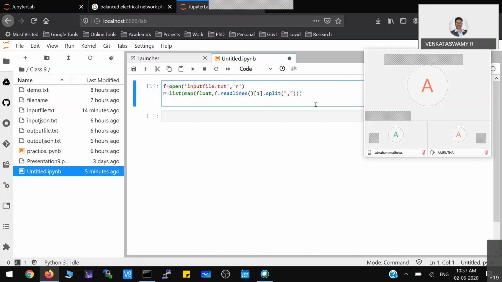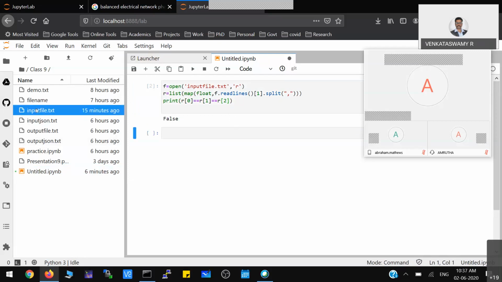So this will take another 3-4 minutes. Just see here, now we got some output, so we can check whether the system is balanced or not. All those things we can check. This is what I was explaining. This particular statement will tell you whether the system is balanced or not.